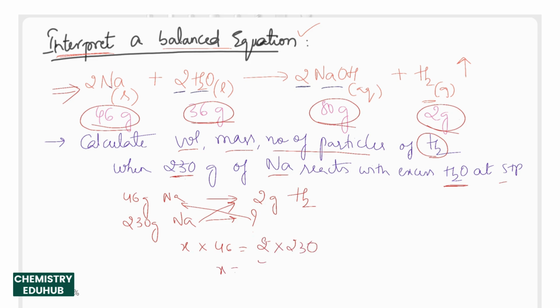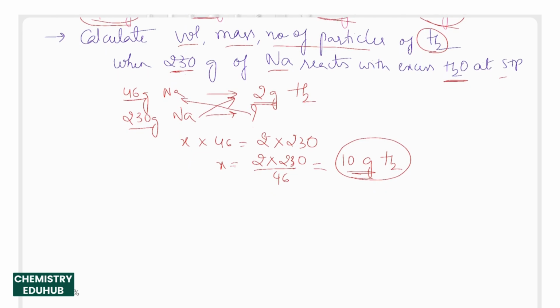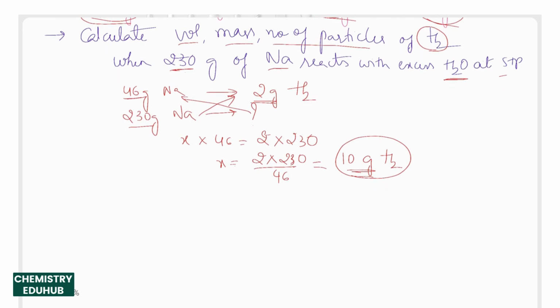Then x will be 2 into 230 by 46, which is equal to 10 grams of hydrogen. So earlier 46 grams of sodium was giving 2 grams of hydrogen. Now 230 grams of sodium gives 10 grams of hydrogen, because we increased the sodium amount by 5 times. This is the mass of hydrogen that is formed according to the question.